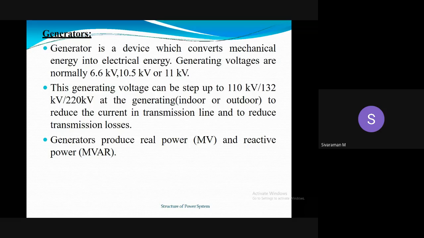So why do we step up these voltages? To reduce the current in transmission lines, and also to reduce the losses, that is power loss and voltage drop. We are reducing power losses and also voltage drop. A generator produces real power and also reactive power.